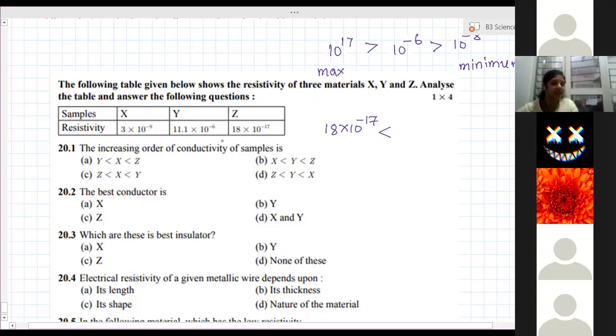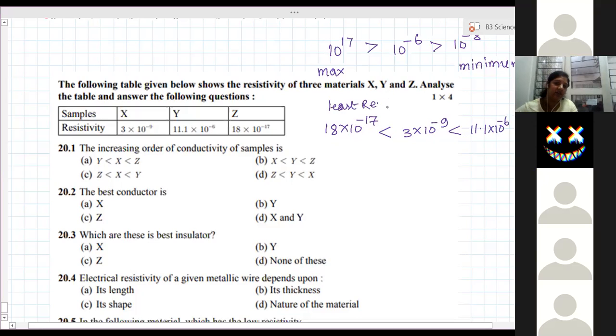Then greater than this is 3 into 10 to the power minus 9, and the greatest one is 11.1 into 10 to the power minus 6. So this is the increasing order of resistivity. This is the least resistivity, and this is the most resistivity.